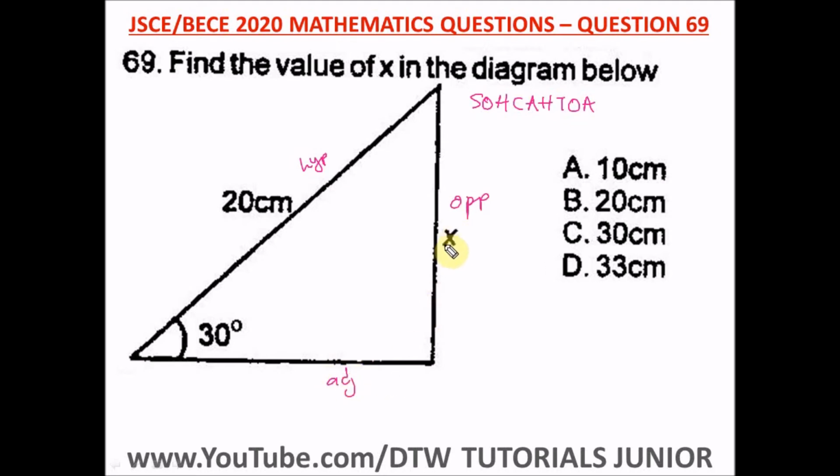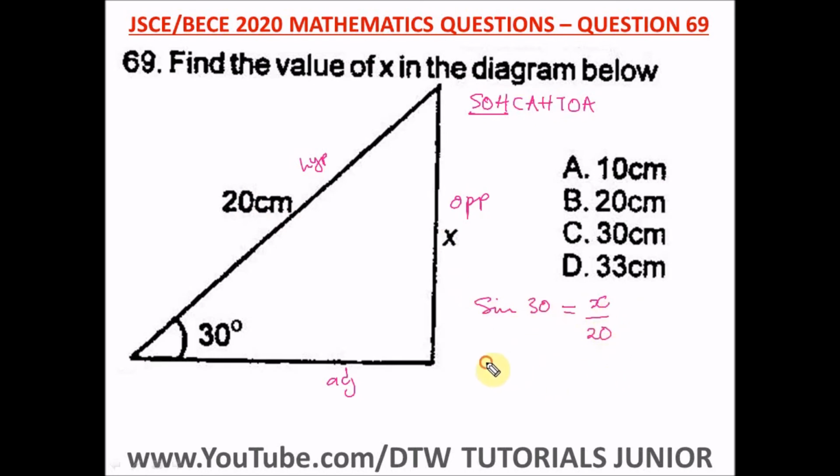We're told to look for x and we know our hypotenuse, so we're going to use the trig ratio that has hypotenuse and opposite, which is what? Sine. That's opposite over hypotenuse. So we're going to do sine 30 is equal to what? Our opposite is x over hypotenuse, which is 20.